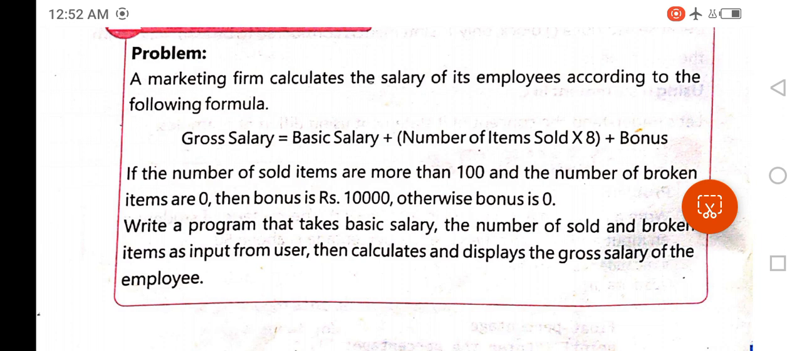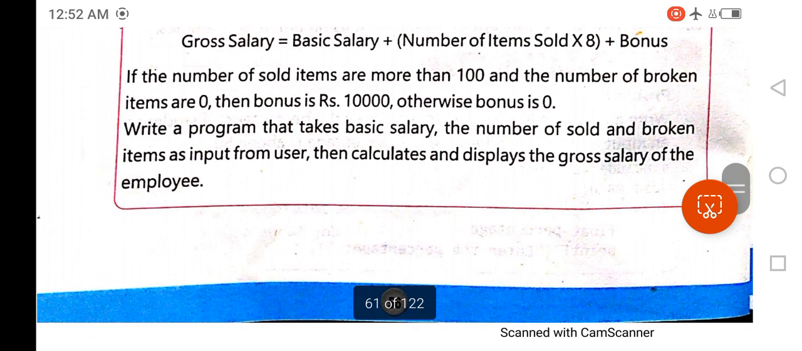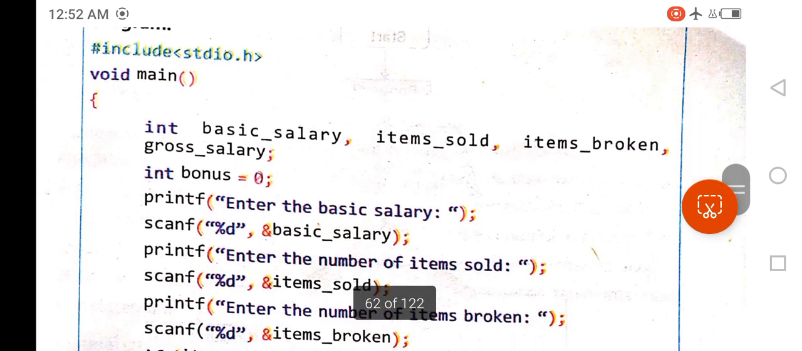The next line is: write a program that takes basic salary, the number of sold and broken items as input. So here you are instructed that you will declare these three variables and enter values in these variables. Enter values of your choice, whatever value you want to enter. Then calculate and display the gross salary of the employee. So here's the function in front of you.